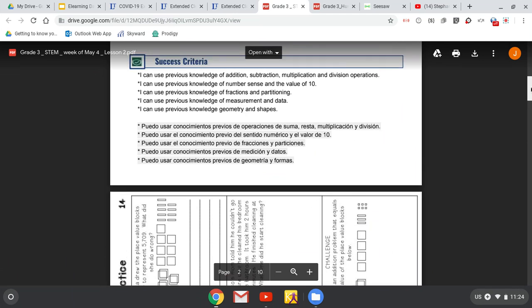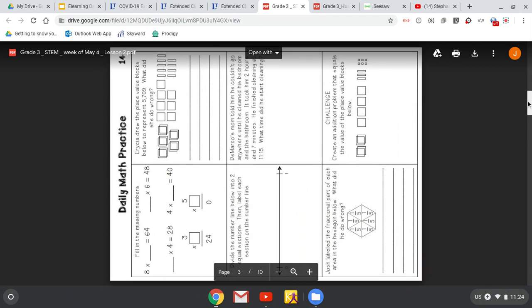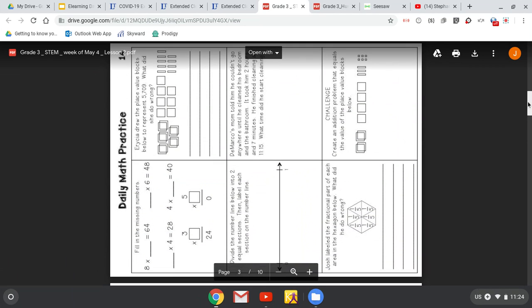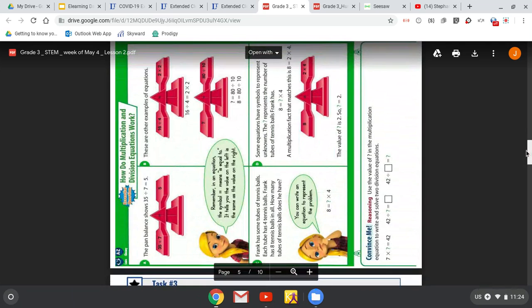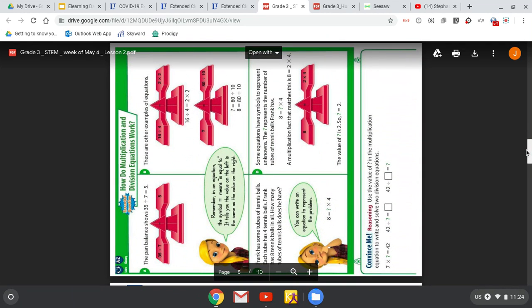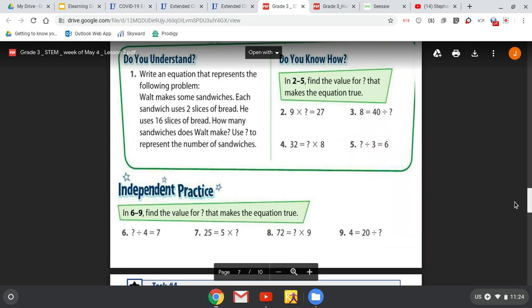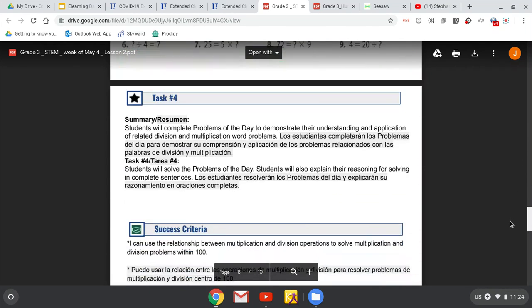Task number 1 today is to complete your daily math practice. If there's something you don't know how to do, you may leave it blank and turn it in to me that way. Task number 2 is to read your example page from Pearson. Our question today: how do multiplication and division equations work together? I want you to read this example and begin showing me what you understand about fact families.